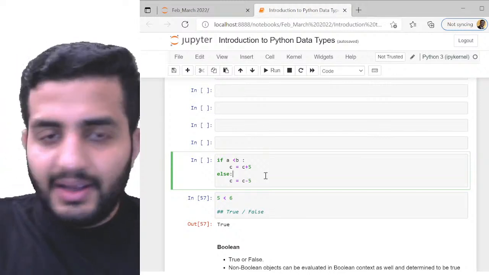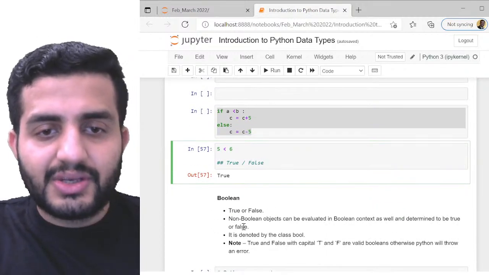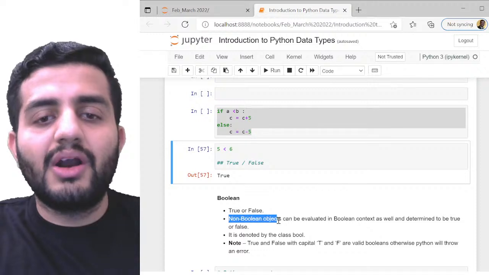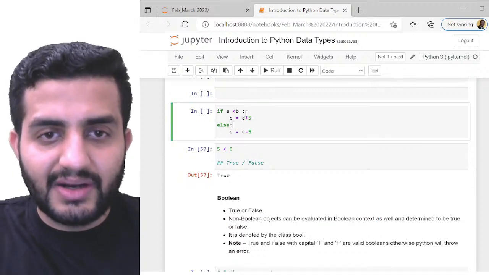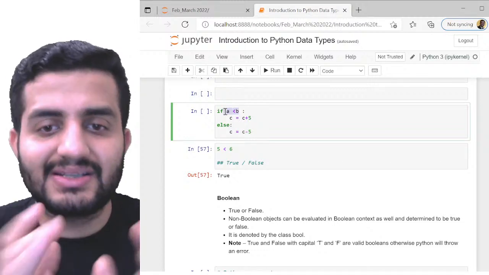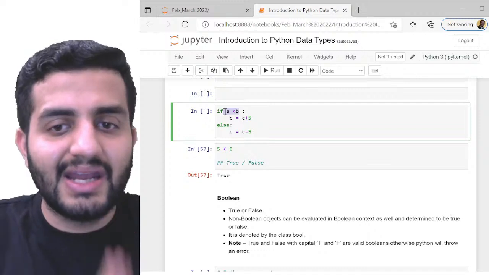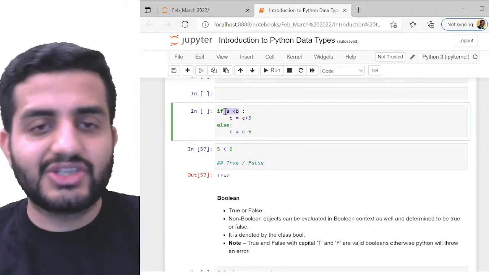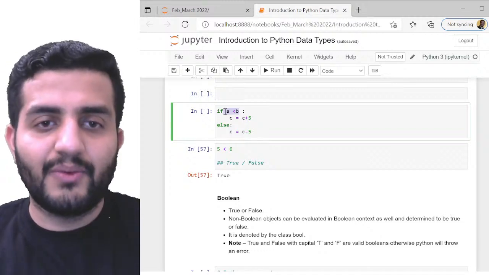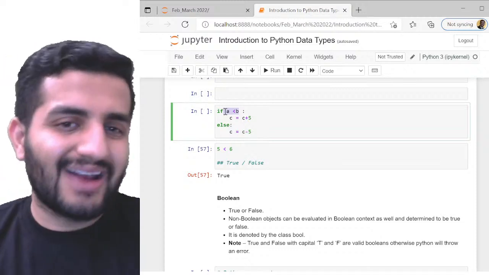Cool guys. Great, so that's how it is, a simple Boolean, true and false. So you can say that even non-Boolean objects can still be evaluated in the Boolean context. That's what we did here, right? A is less than B. It's a non-Boolean expression which I'm trying to evaluate. So I can evaluate anything and then check the condition. We check the output we get from the evaluation, whether it is true or false, right? And here it is denoted by the class bool.